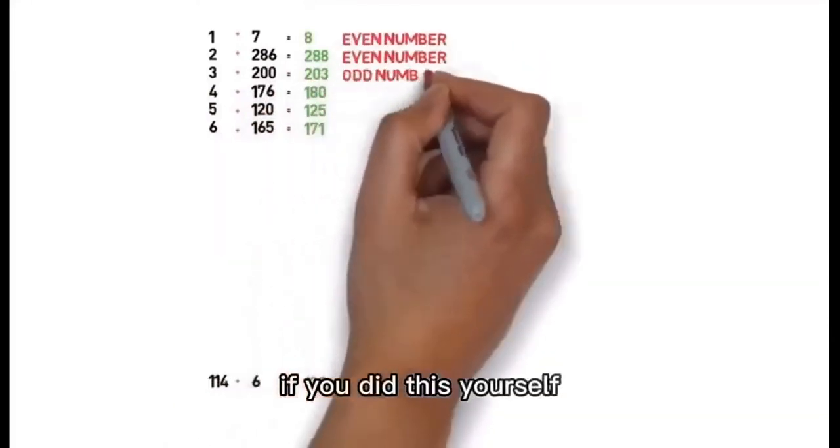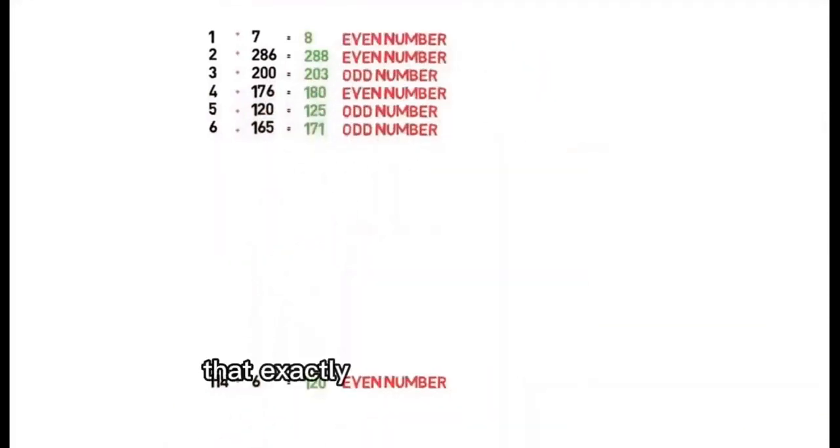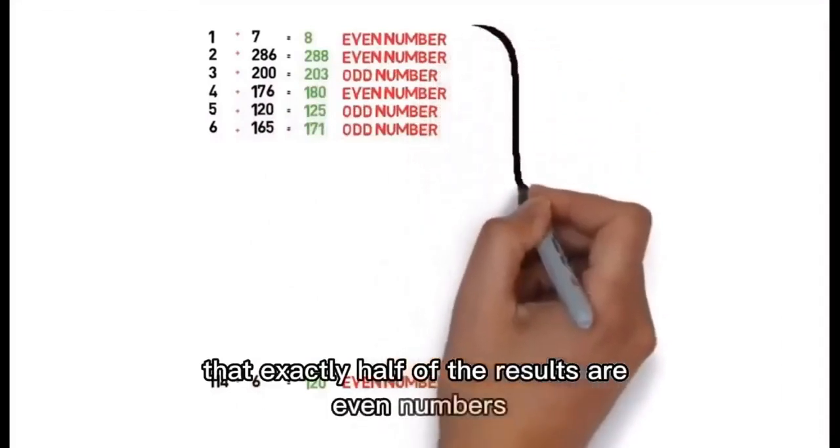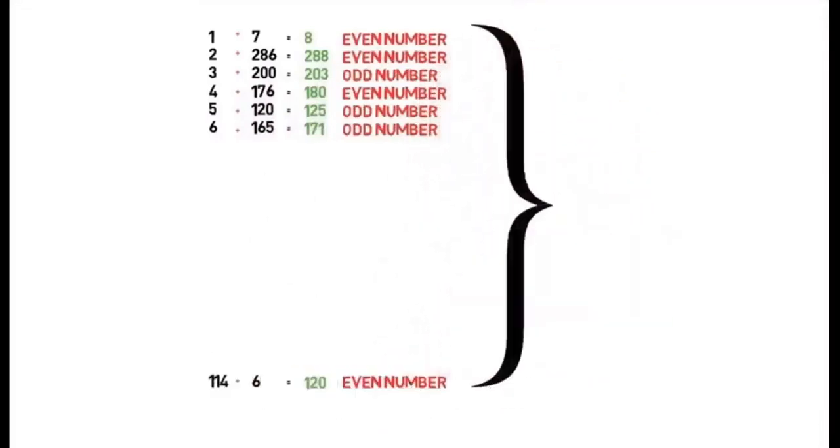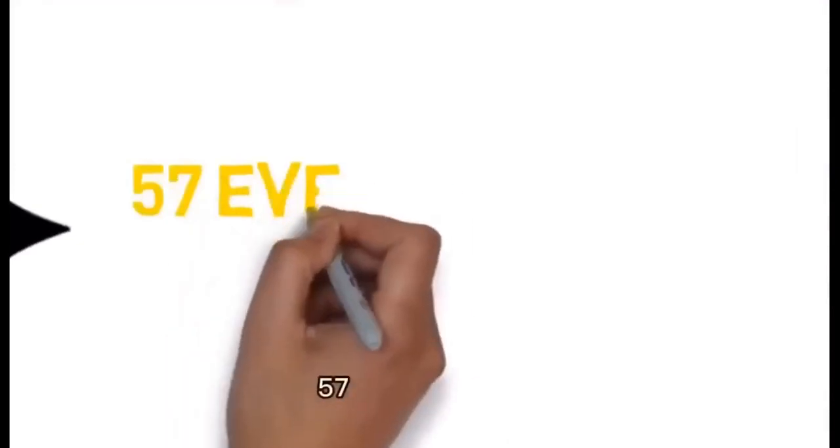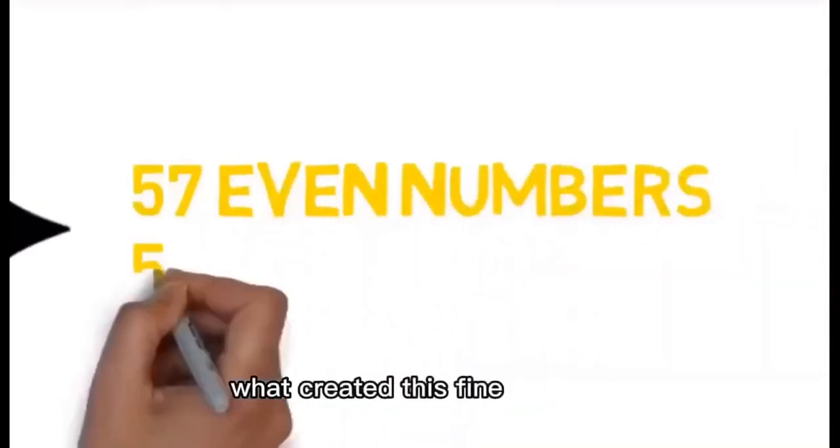If you did this yourself, you will see to your surprise that exactly half of the results are even numbers and half of them are odd numbers. 57 even numbers, 57 odd numbers. What created this fine balance?